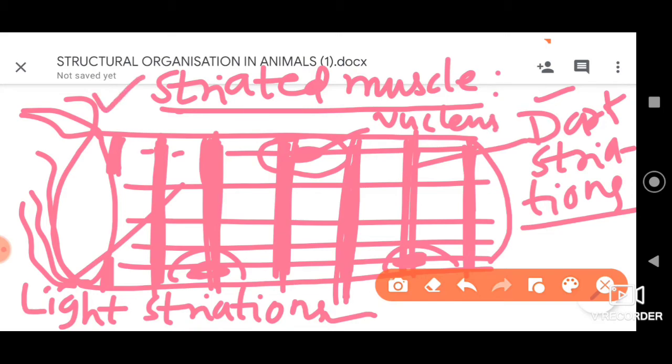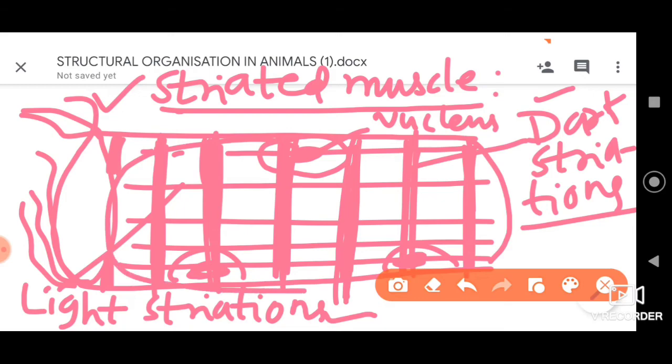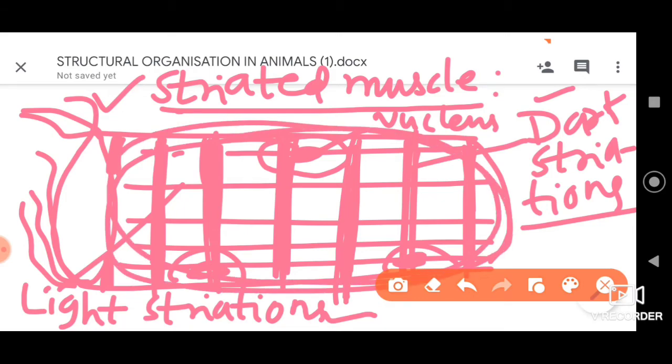So these are the myofibrils. And all this together is the sarcoplasm. Remember that. That means the cytoplasm has the nucleus, dark striations, light striations, myofibrils, all this. So this is the structure of striated muscle cell.